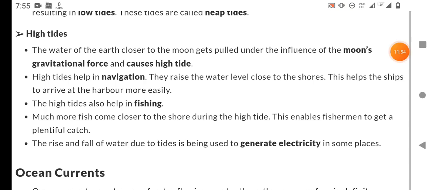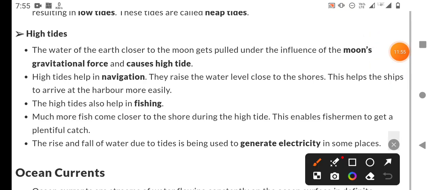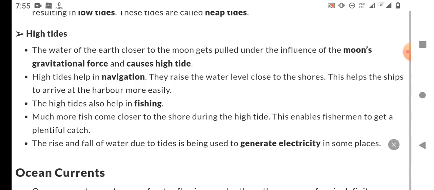You can see this at various locations, like in Tamil Nadu or Gujarat, where high tides come during the fortnight and in the last month of the year.